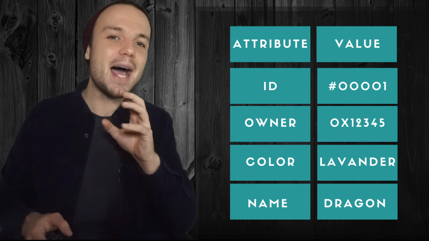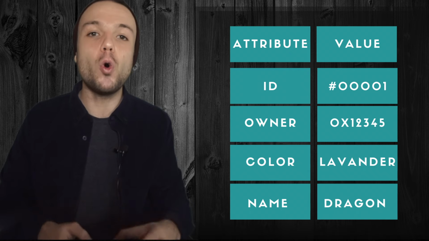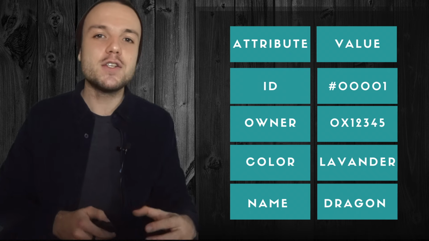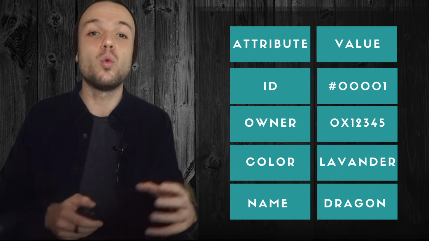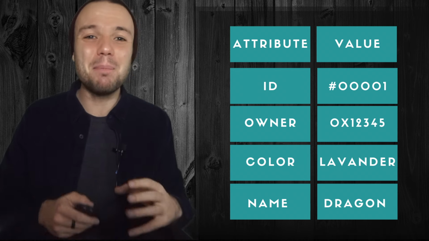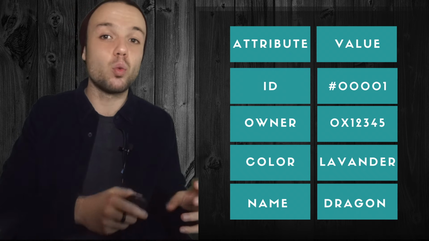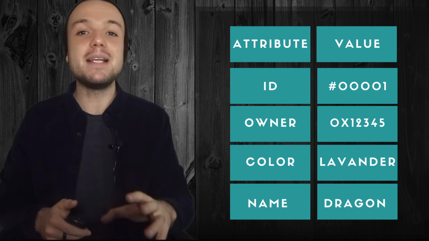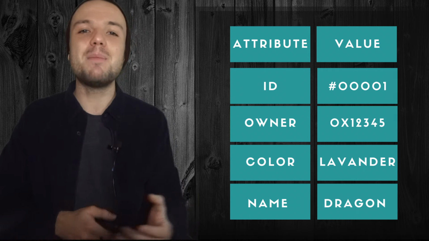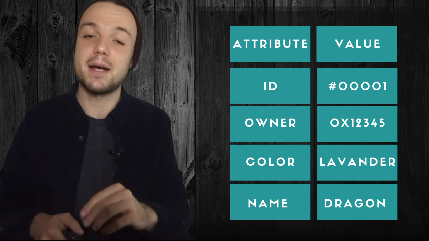Also notice how there is an ID field. That field needs to be unique among all the kitties in the blockchain. So that means that there is always going to be one Dragon kitten with the ID 1. There might be copies, but since the blockchain is transparent, we'll always be able to see where Dragon with ID 1 is and who owns it. Similarly to how, for a painting like the Mona Lisa, we see copies everywhere in the world, but we all know that the original one is in Paris.